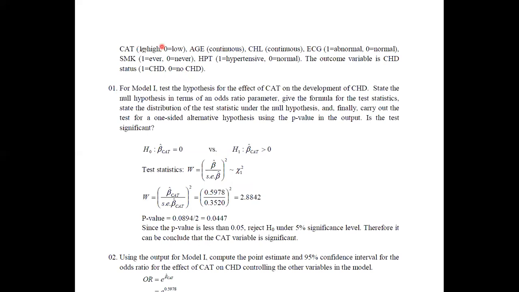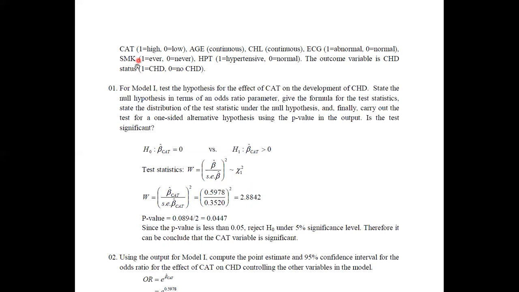There are two levels, one as the high, zero value as low. And age is identified as a continuous variable. CHL is identified as a continuous variable, and ECG again is identified as a categorical or indicator variable. The values are 1 and 0. If 1, it is abnormal. If it is 0, it is normal.